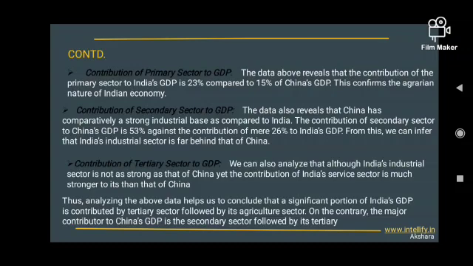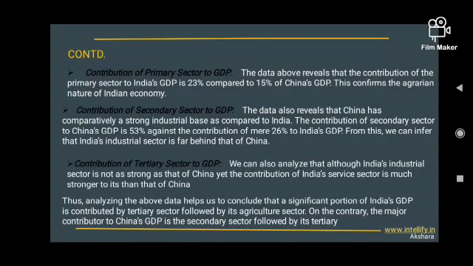Contribution of tertiary sector to GDP. We can analyze that although India's industrial sector is not as strong as that of China, yet the contribution of India's service sector is much stronger to its GDP than that of China.